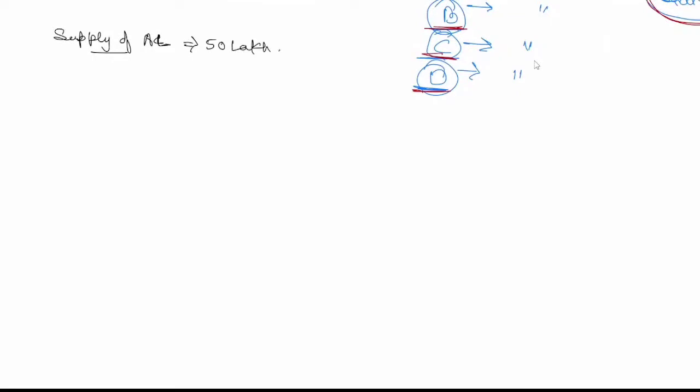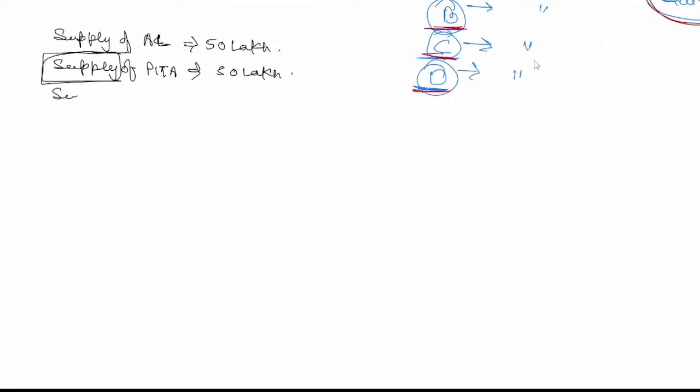I am making supply of, say, pita, anything of pita, say 150 lakh. I am saying that I am making supply. I haven't yet said whether it is a manufacturer or trader. Whenever the word supply is there, always assume that he is trading. So as I have made it trading, I'll make it 50 lakhs.